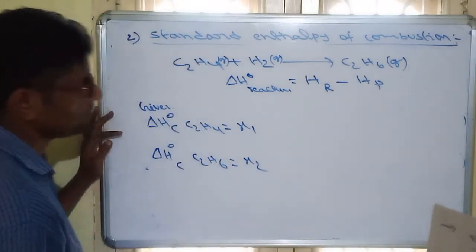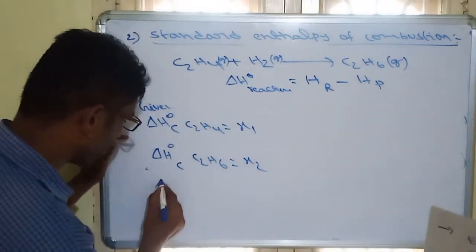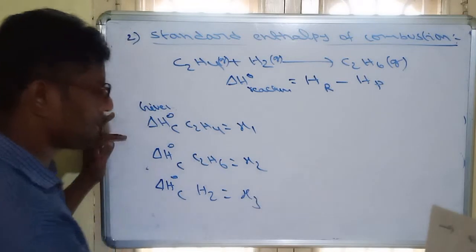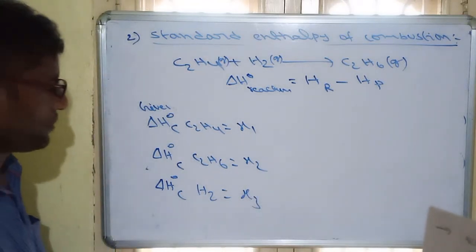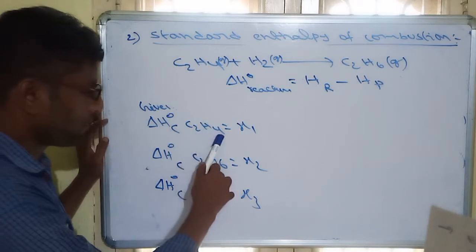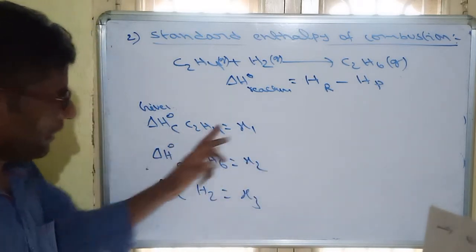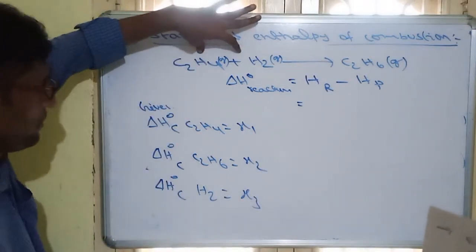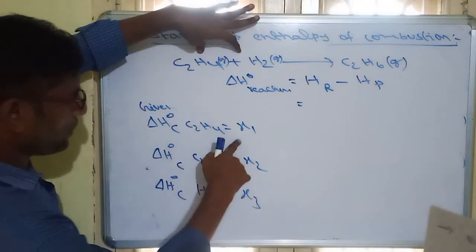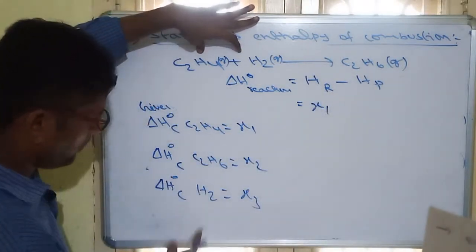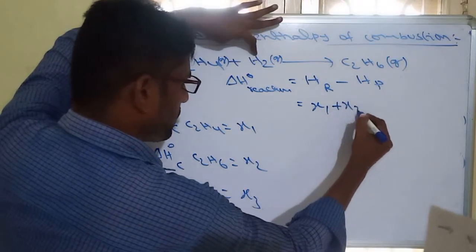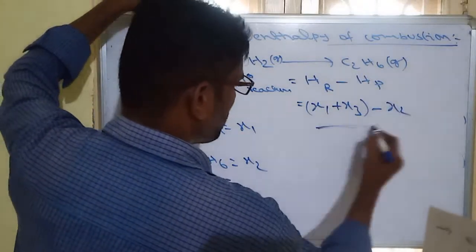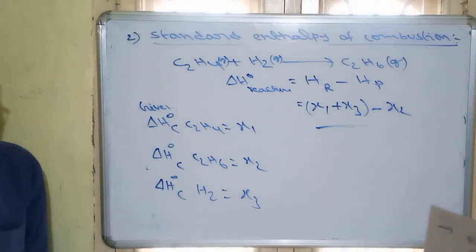Sorry. Whenever combustions are given, they also give enthalpy of combustion of hydrogen. Take this as X3. So three combustions are given: enthalpy of C2H4, C2H6 and H2, X1, X2, X3. So enthalpy of reactants. These two are reactants. Enthalpy of combustion of C2H4, X1, enthalpy of combustion of H2, X3, minus product C2H6, this will be X2. So this is the answer, X1 plus X3 minus X2.